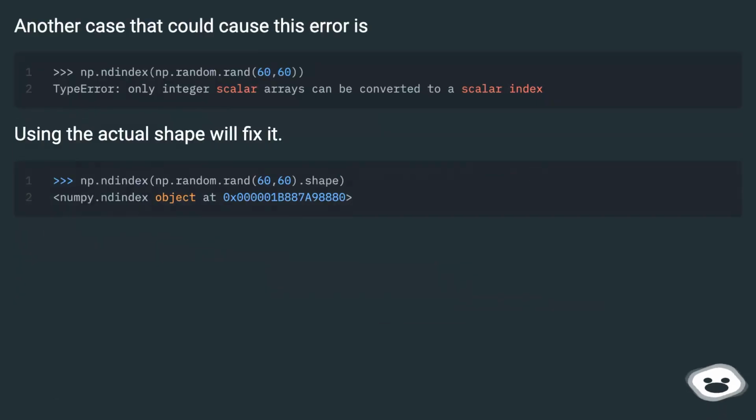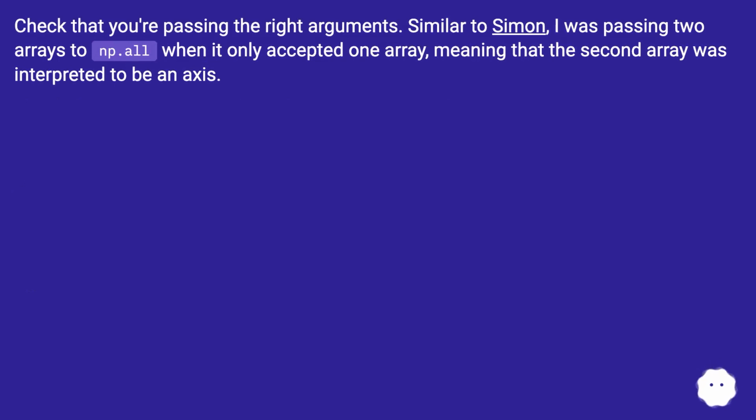Another case that could cause this error is using the actual shape will fix it. Check that you're passing the right arguments. Similar to Simon, I was passing two arrays to np.all when it only accepted one array, meaning that the second array was interpreted to be an axis.